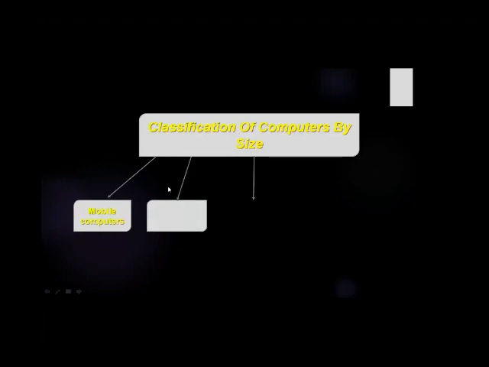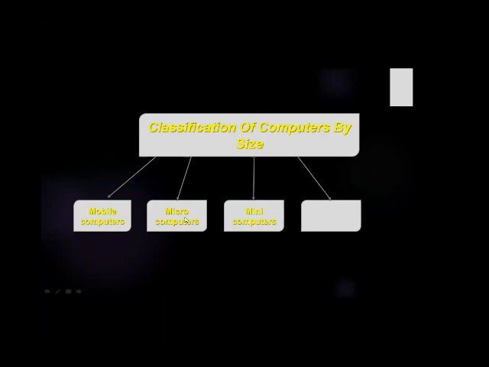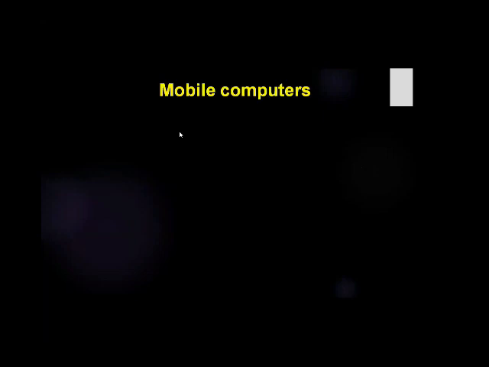Number 1 is mobile computer, then microcomputer, then mini computers, then number 4 mainframe computer, and at last supercomputer. These are the 5 types of classification of computer by size. Now we will discuss all 5 types one by one. So first we will discuss mobile computer.